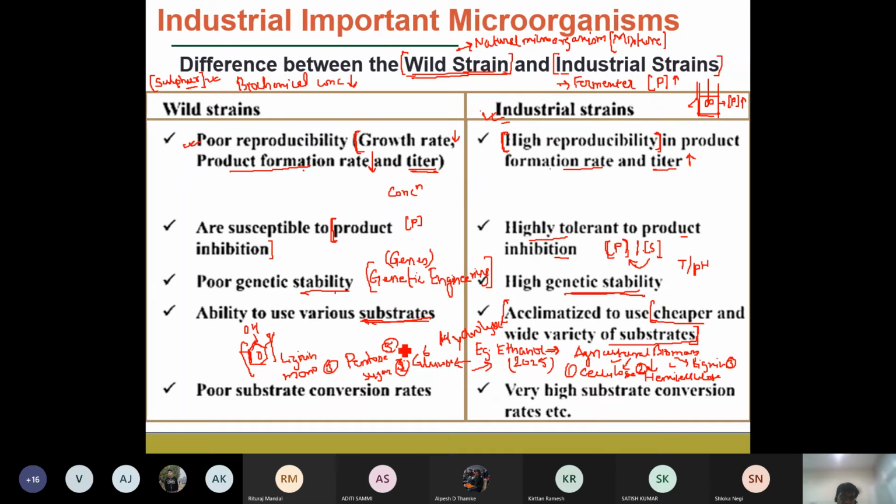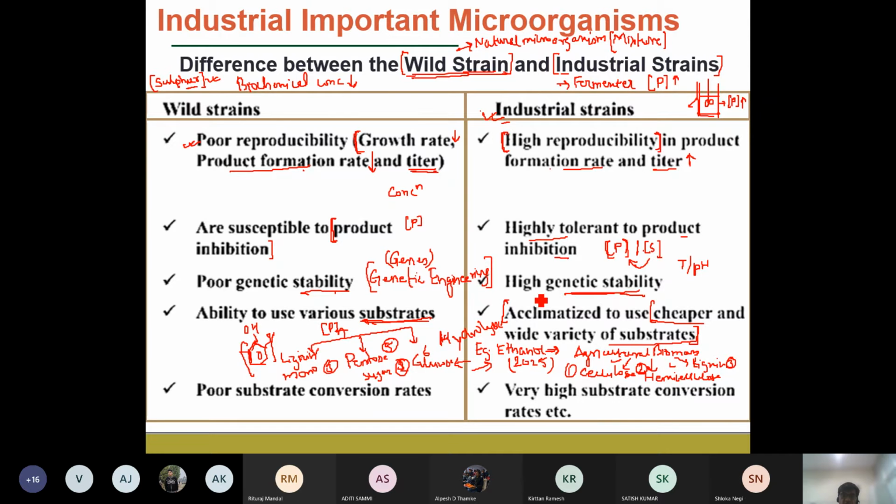So we select the microbial consortium or the microbes in such a way that they can individually consume these three components, and then convert these three components into your final product. In that case, the overall conversion of the product, or the yield, will be significantly improved.